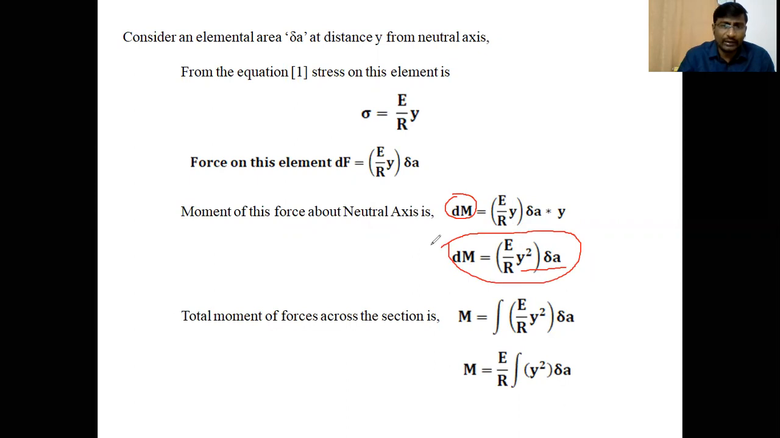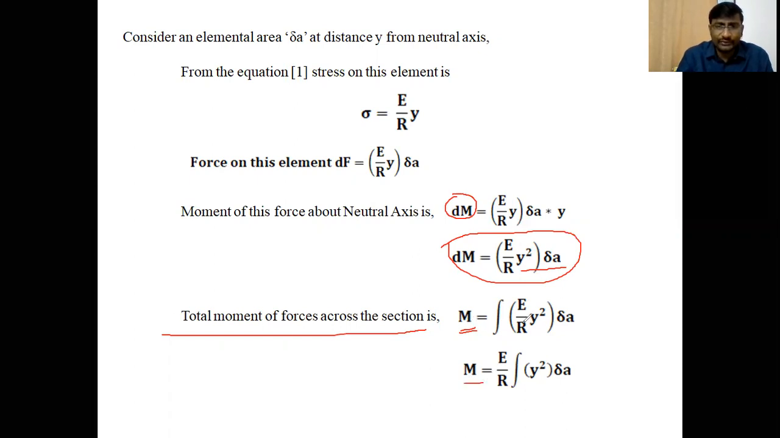Like that, if we want to calculate all the moments developed on each layer of the beam about the neutral axis, then we can integrate the above equation. Let us take capital M as the total moment of forces across the section about the neutral axis. We integrate E by R into y square into delta A. Integrating the left side, dM becomes capital M, the total moment across the section.